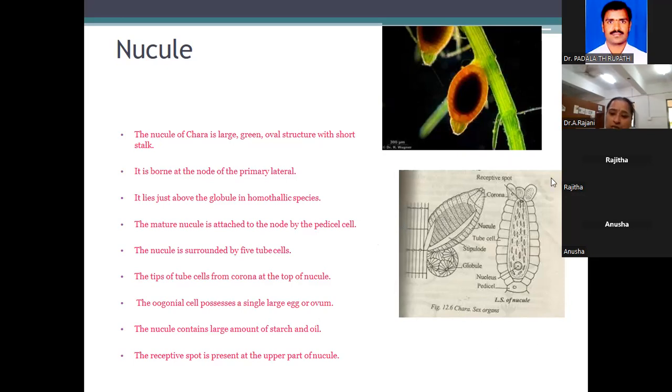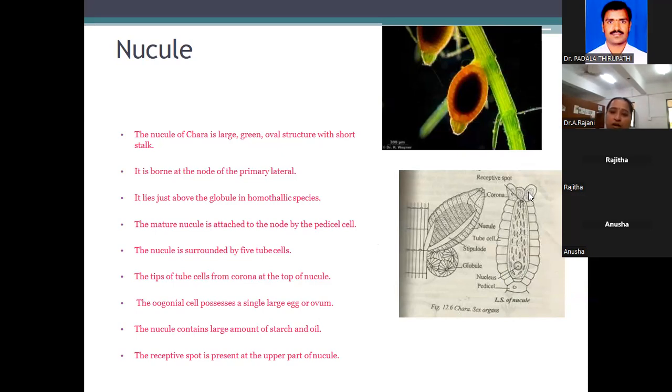See, this is the nucleus structure. The nucleus is surrounded by, see this part, the outer layer where my arrow is, all of this surrounded by a few tube cells. The tip of the tube cells forms the corona.